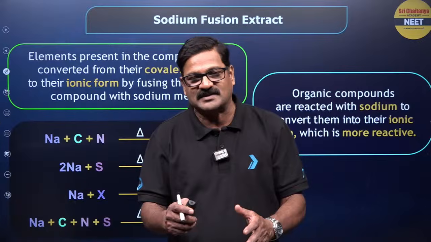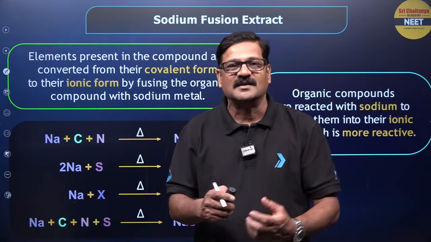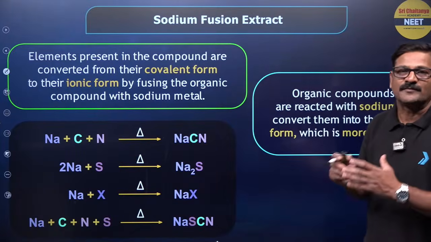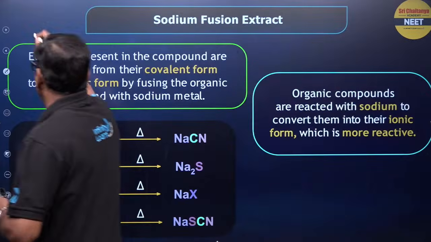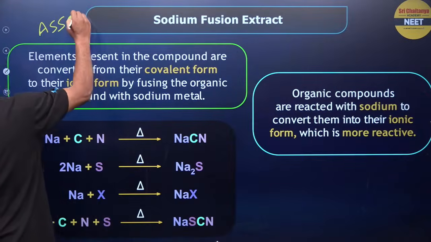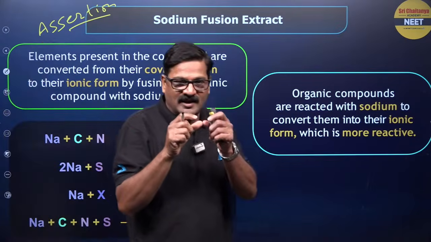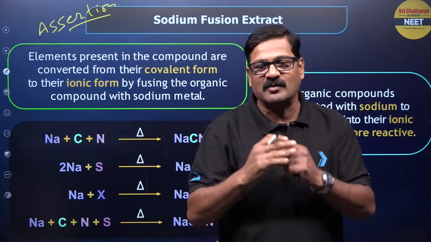You want to detect any elements like halogens or sulfur, you need to do the extract. Okay. So sodium fusion extract. The reason behind the sodium fusion extract, assertion and reasoning type questions will be there. The element directly attached to the carbon is through a covalent bond.